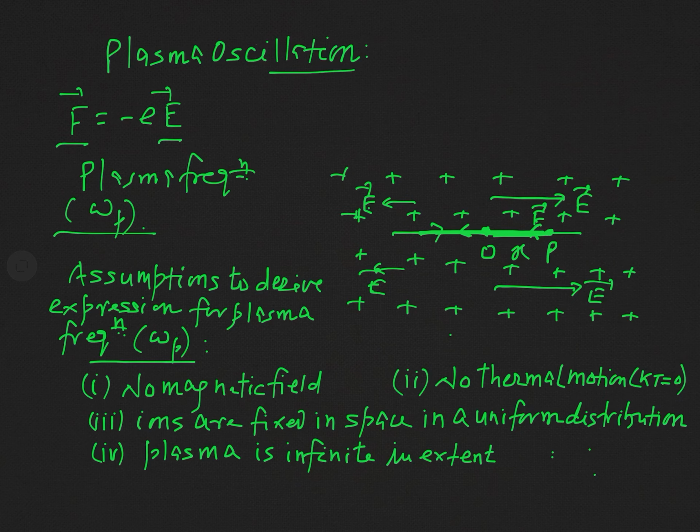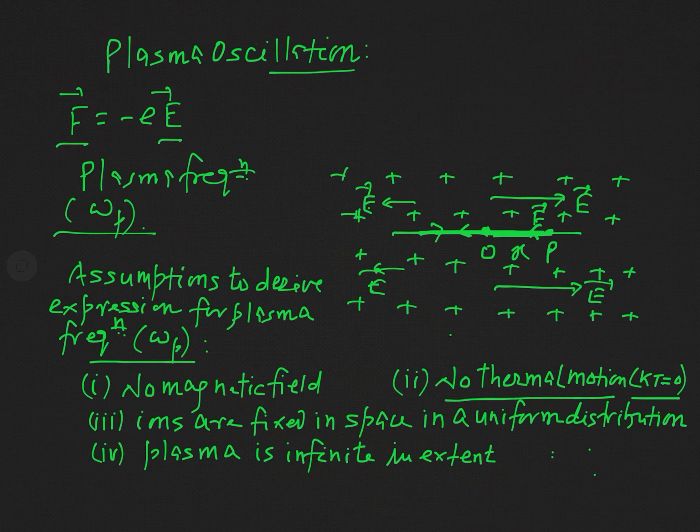And so you can say this is not an electromagnetic oscillation, but you will see in the further calculation that this is actually an electrostatic oscillation. Another important assumption is there is no thermal motion. As I have told you in the introduction, in the case of an idealized plasma we can assume no thermal motion of plasma particles. When you say no thermal motion, what does it mean? It means kT is equal to 0, or you can simply say T equal to 0.